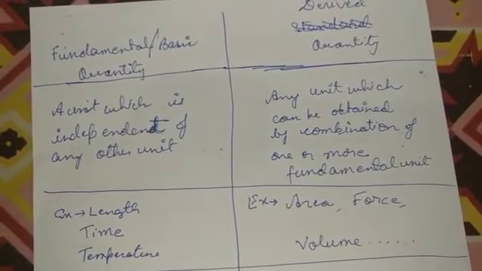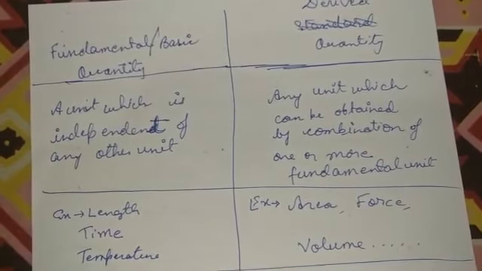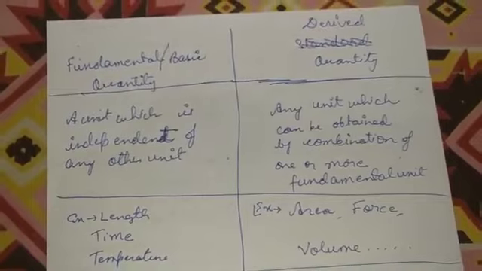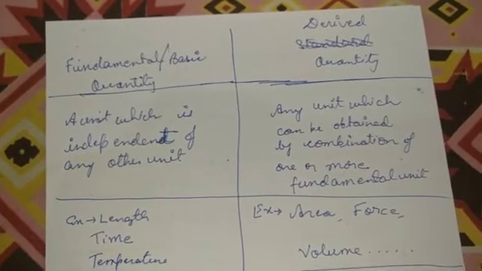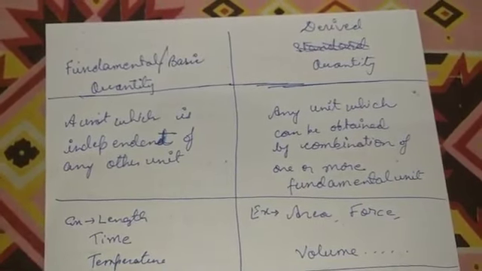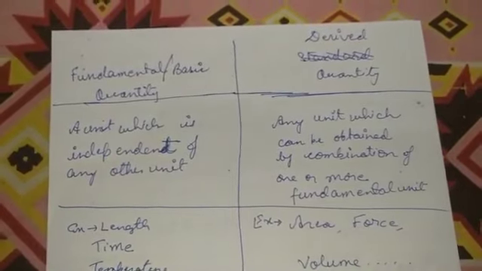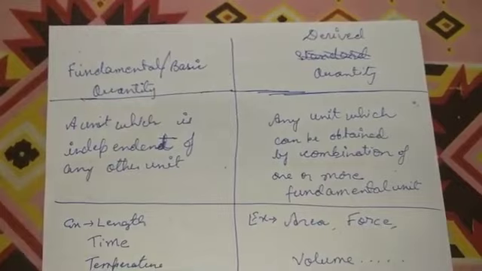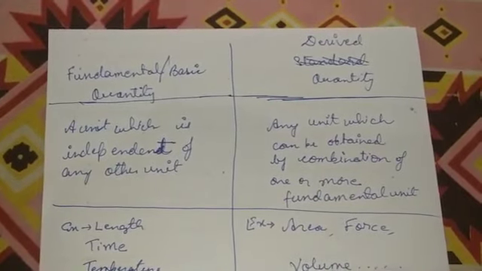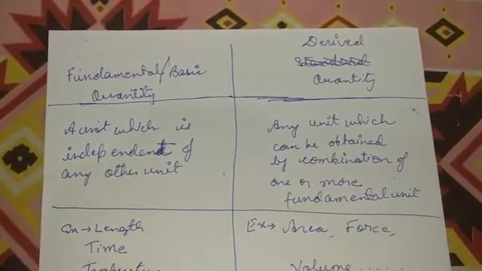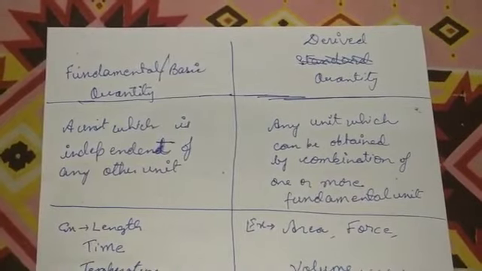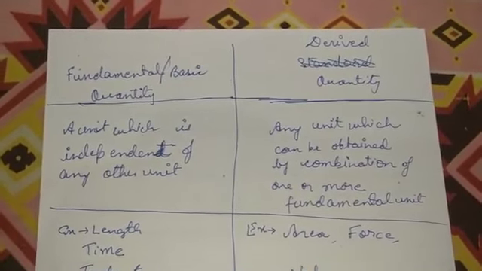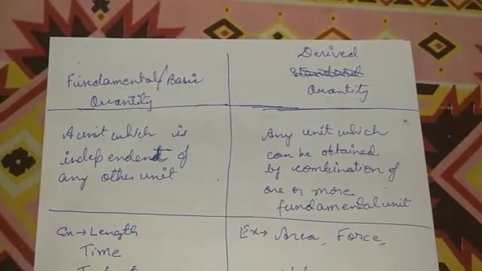Like let's say when we have to measure a particular length, we'll be simply using a scale. The unit might be centimeter or inches, and we'll write down the value as 2.5 centimeter, 3.7 centimeter. It could be any particular thing. So we do not have to depend upon anything. We do not have an area, we do not have a measurement of volume, we cannot calculate the length. It doesn't depend upon anything. Directly the value, and that becomes the answer for that very length or that very thing.